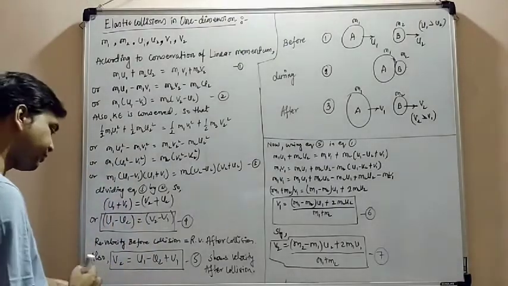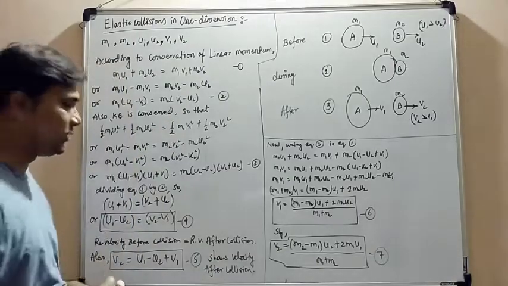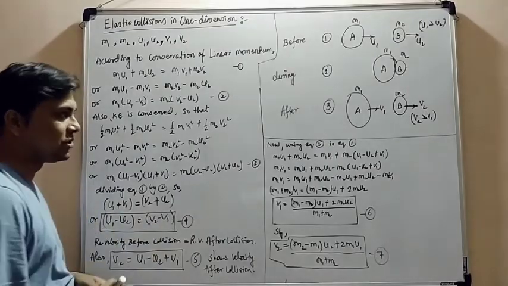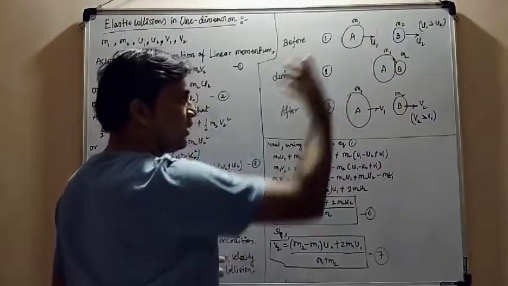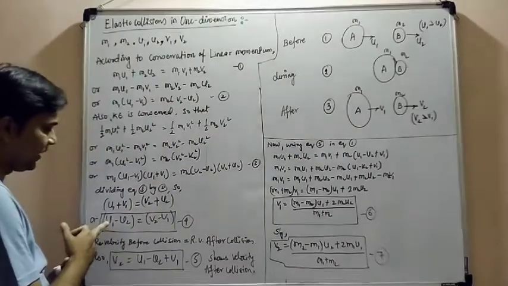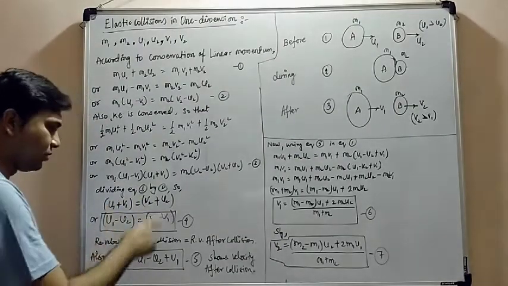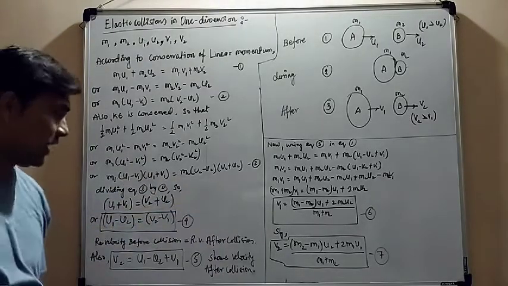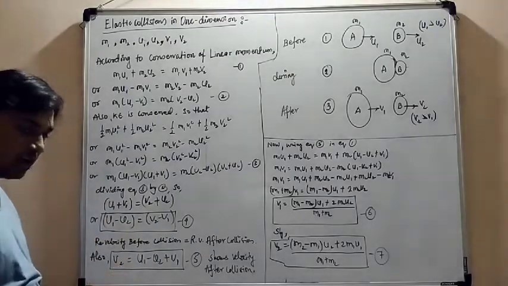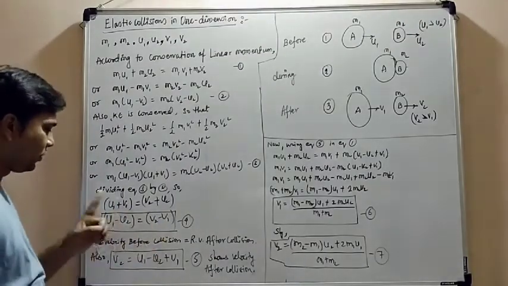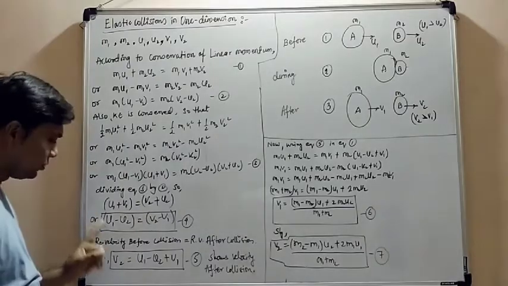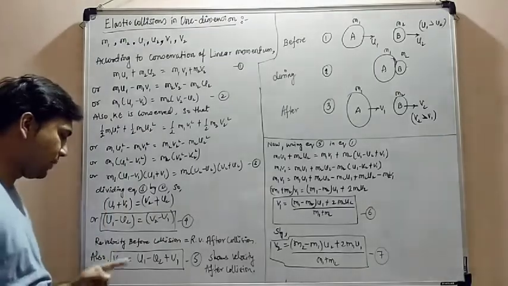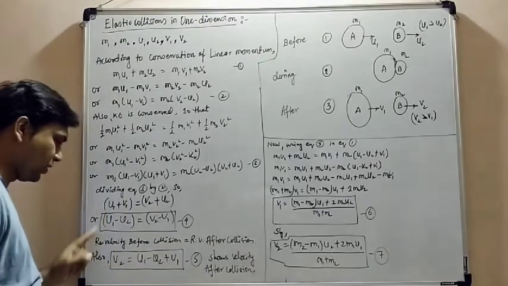Now in the diagram I have already explained that u1 is greater before collision and after collision u2 is greater. So what we expected is already proved here: u1 minus u2 equals v2 minus v1. This shows the relative velocity of the objects before collision and after collision. From this equation, we are able to find out the velocity v2, v1, u2, or u1 when 3 of the parameters are given and 1 is left to find out. So this is also an important equation.